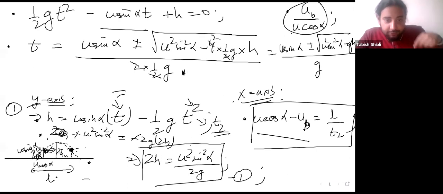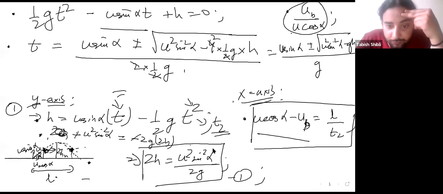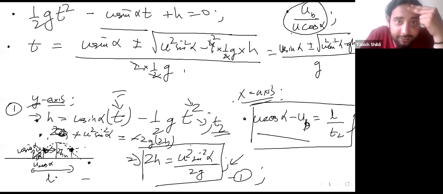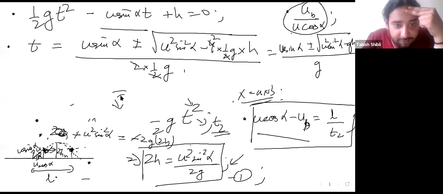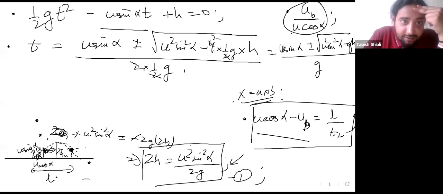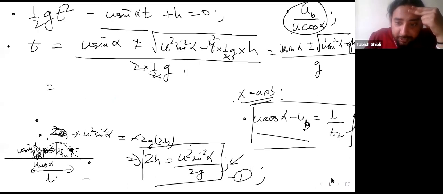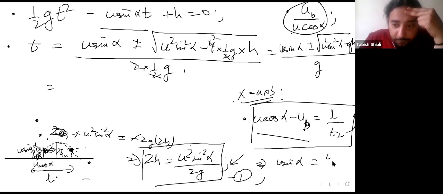Okay, so these are the two solutions you have. Now notice from equation 1, you have u sine alpha. So all you need is u sine alpha here, right? So your u sine alpha from equation 1 is just the square root of 4gh.